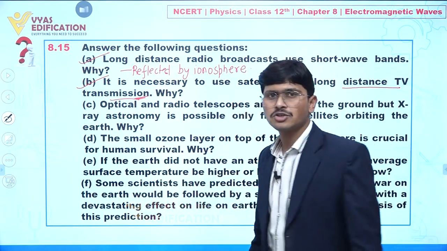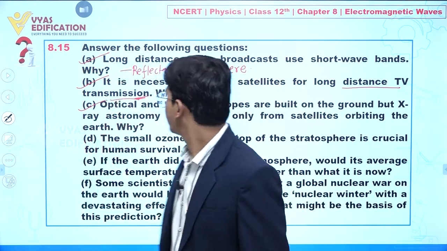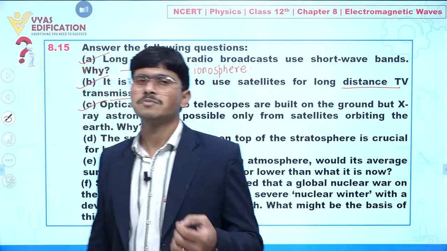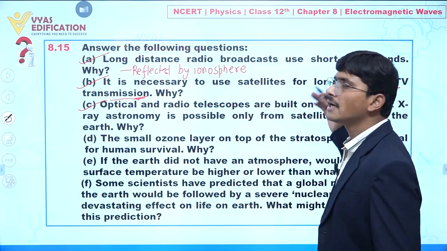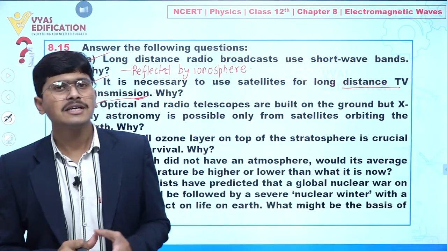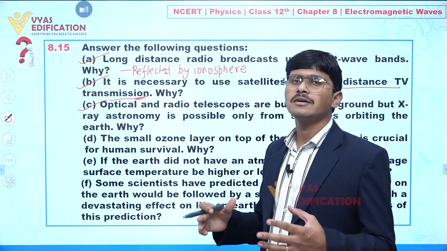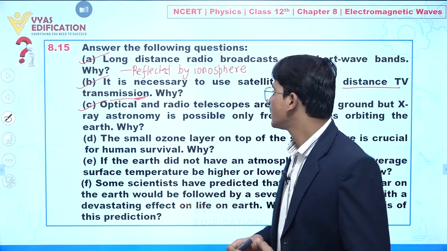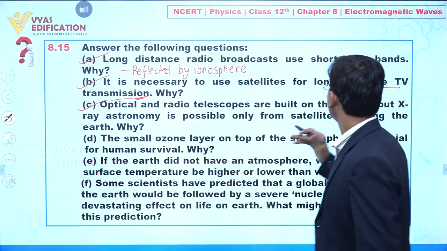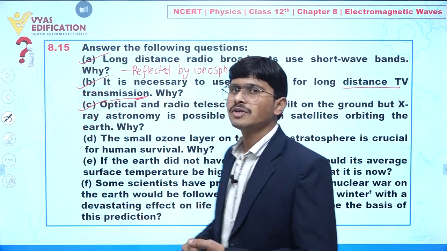Why? If we are talking about radio and optical telescope, their wavelength is very small, so they can easily penetrate the ionosphere in our atmosphere. Clear? But what about X-ray? X-ray radiation is absorbed by our atmosphere, so their range is restricted. That's why we utilize X-ray astronomy only from satellite. So we set up everything on a satellite, and from there we carry out X-ray astronomy.